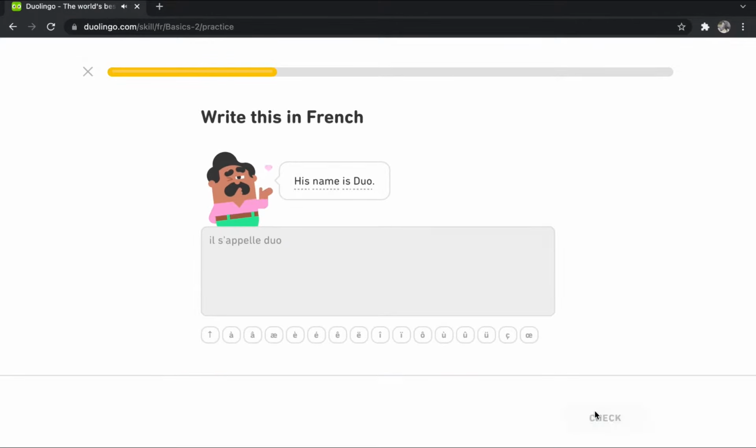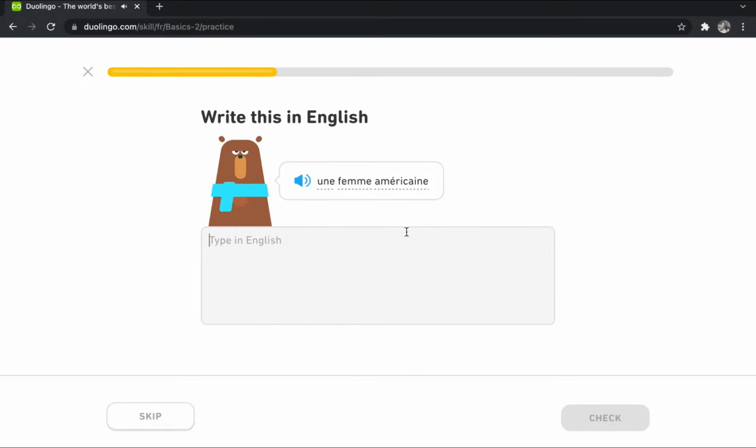Next question. Okay, as you can guess, American means, of course, American. But because this pattern is in French, we will change it into femme means woman, a woman, American. So an American woman.